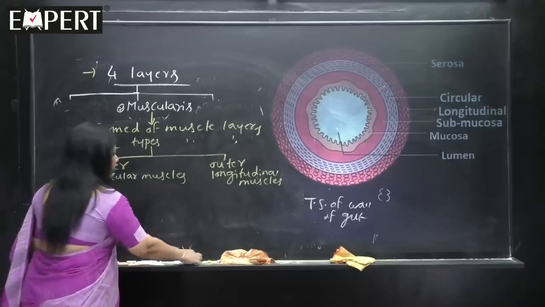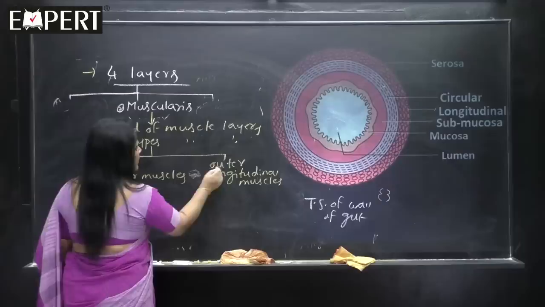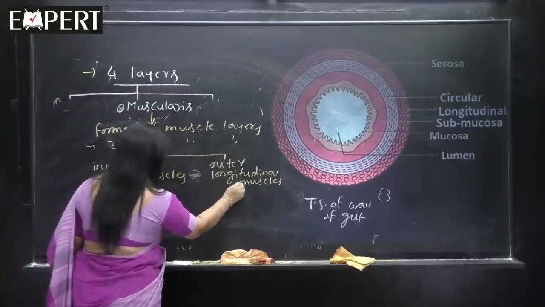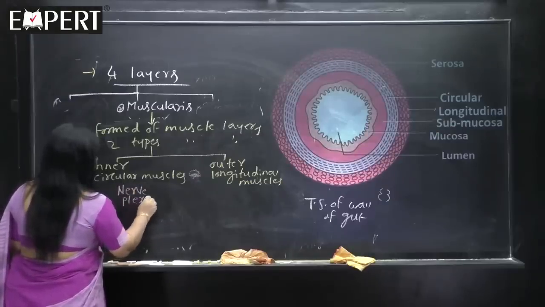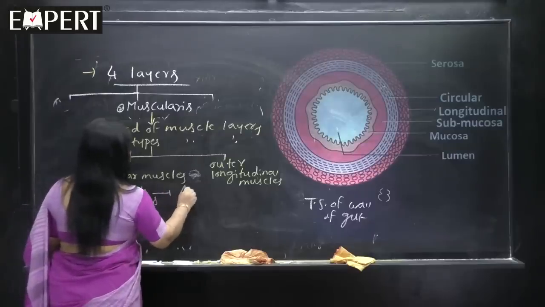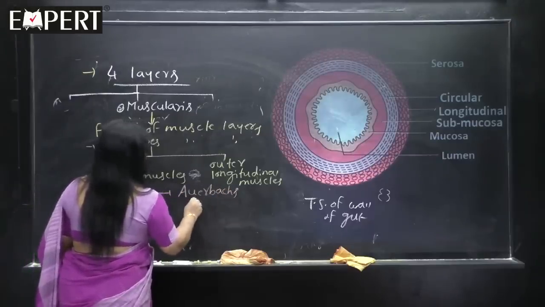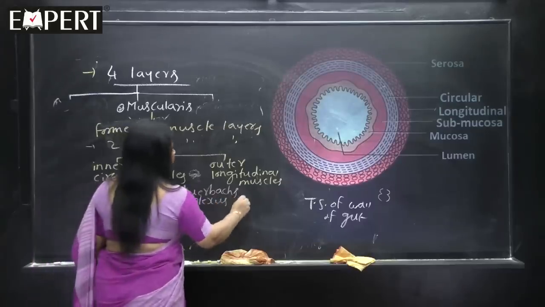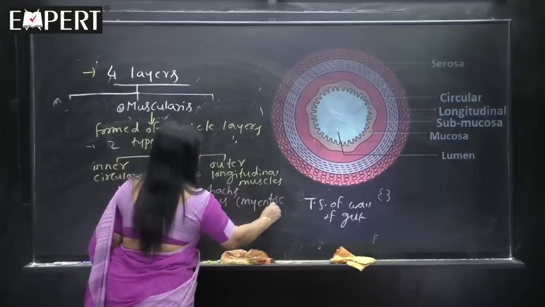And one of the important points, an extra point, is that in between these inner circular and outer longitudinal muscle layers, there is a type of nerve plexus. I will tell you what is plexus. Its name is Auerbach's plexus, which can also be called the myenteric plexus. I will explain this, do not worry.